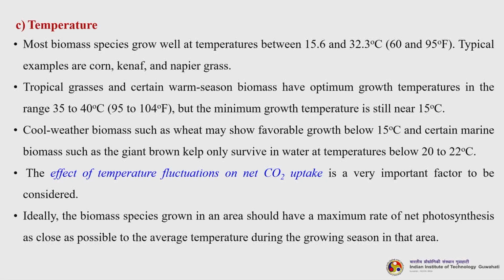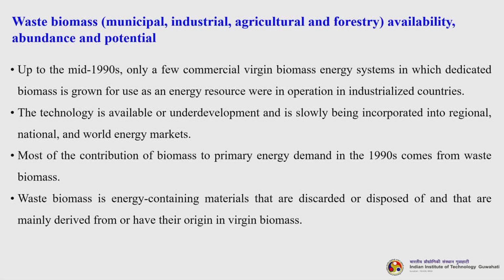The effect of temperature fluctuations on net carbon dioxide uptake is a very important factor to be considered. Ideally, the biomass species grown in an area should have a maximum rate of net photosynthesis as close as possible to the average temperature during the growing season in that particular area. So, now let us understand about different wastes. We will see one by one.